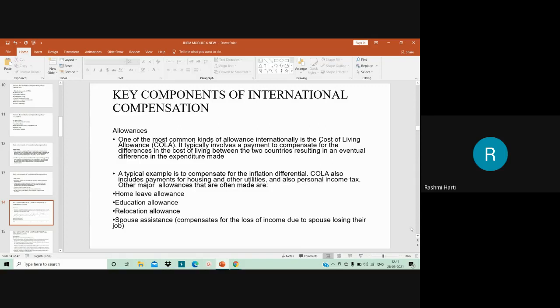So whatever loss of job there is at that time is being paid, and that is called spouse assistance. Either they give a job to that spouse, or they give certain allowances for assisting the spouse to bear the loss. So it is called spouse assistance allowances.